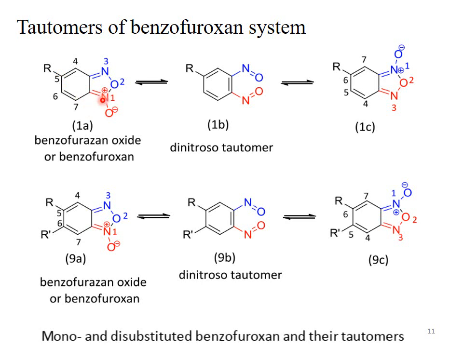See this one. This is 1A. It's a mono-substituted benzofuroxan. It's a 5-substituted one. The substituent is present at position 5. As I told you in the previous slide, the quaternary nitrogen is at position 1, the oxygen at position 2, and this neutral or sp2 hybridized nitrogen at position 3. This is 4 and this is 5. The substituent is present at position 5. It's a 5-substituted benzofuroxan, or simply we can say benzofuroxan oxide or benzofuroxan.